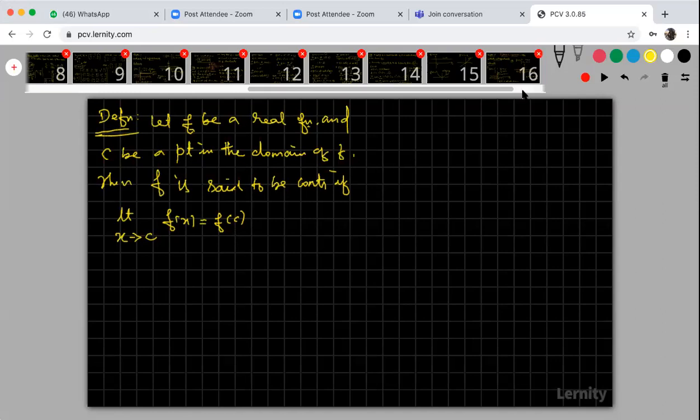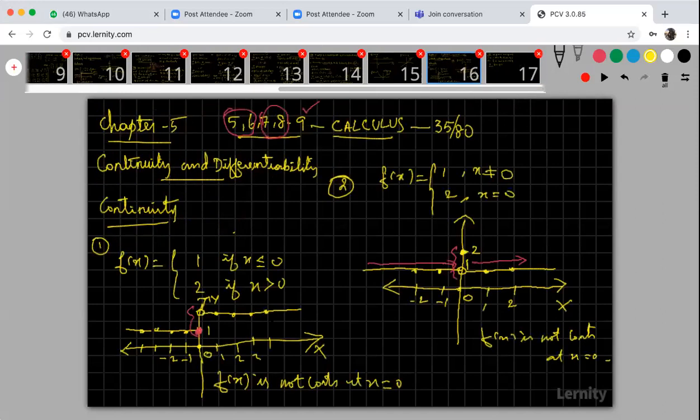See that first example. Come to the example. What is the point? I am taking 0 as the point, x equal to 0. I am going to check whether the function is continuous or not. How to check that? I am going to find the limit x tends to 0 of f of x.